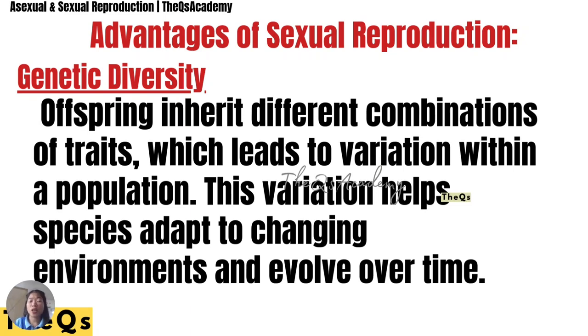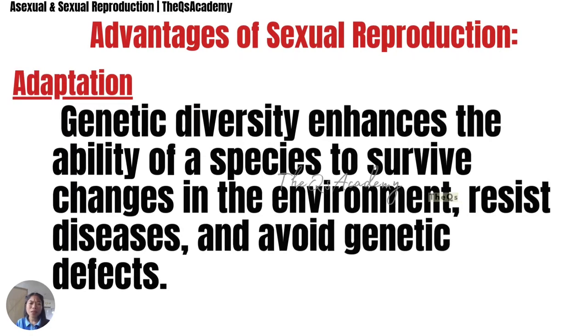There are advantages of sexual reproduction. First, genetic diversity. Offspring inherit different combinations of traits, which leads to variation within a population, and it also helps species adapt to changing environments and evolve over time. We also have adaptation. The genetic diversity enhances the ability of the species to survive changes in the environment, resist diseases, and avoid genetic defects.